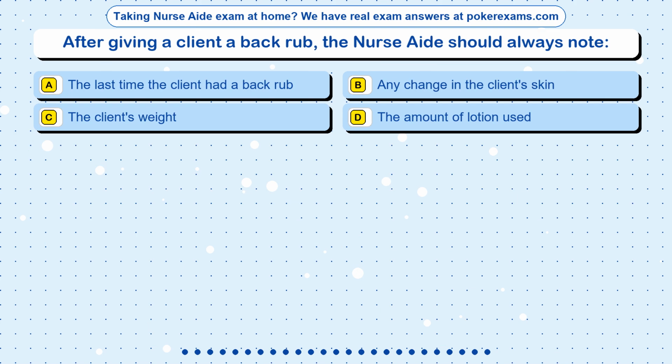Question 14. After giving a client a back rub, the nurse aide should always note: Option A. The last time the client had a back rub. Option B. Any change in the client's skin. Option C. The client's weight. Option D. The amount of lotion used.